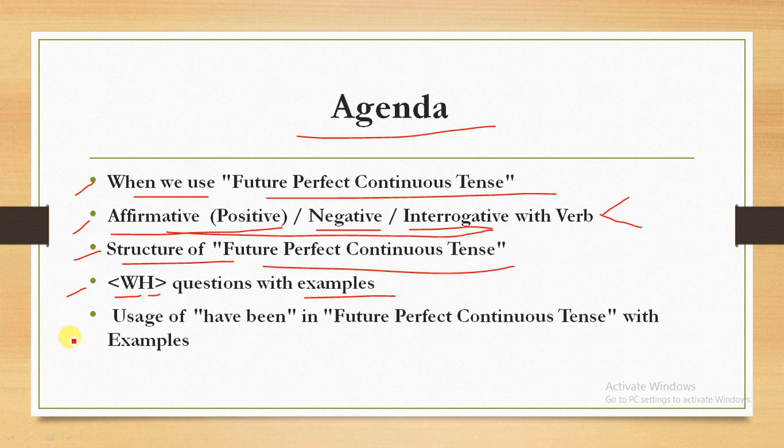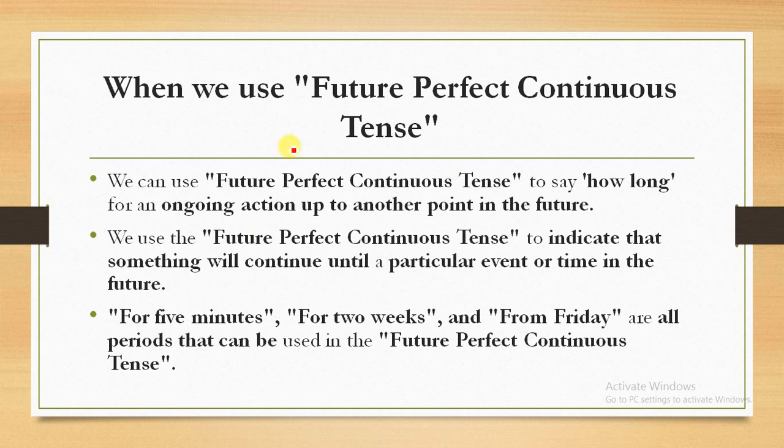And apart from that we will see exactly what the usage is and how we use "have been" in future perfect continuous tense with the help of some examples as well. So let's move towards the next slide.